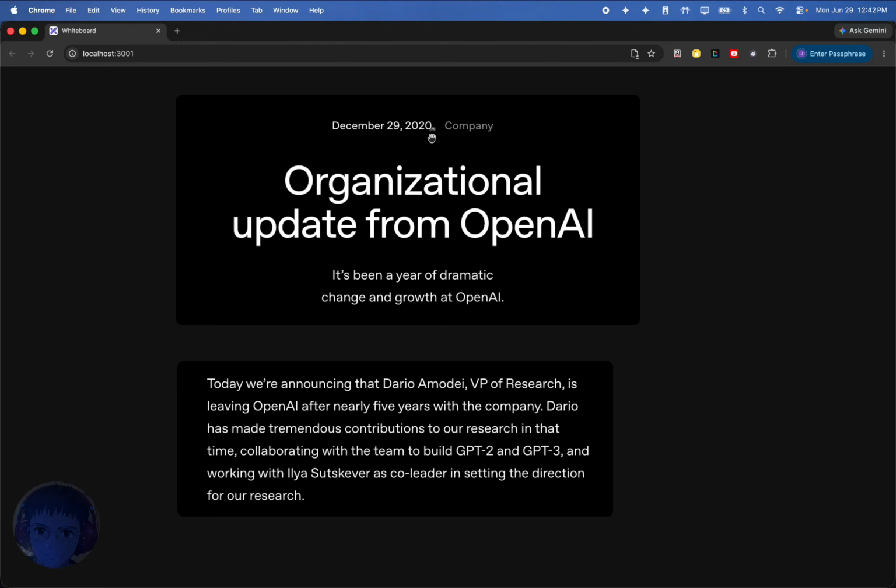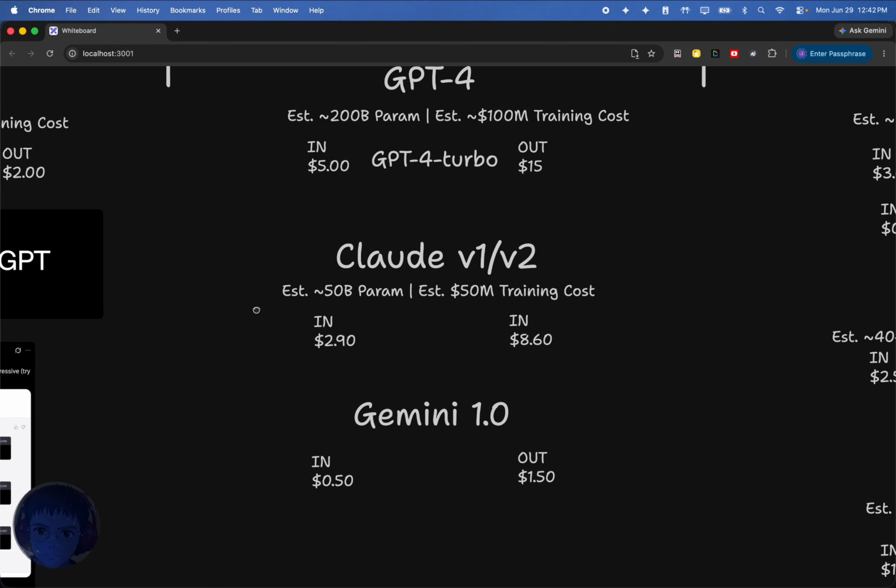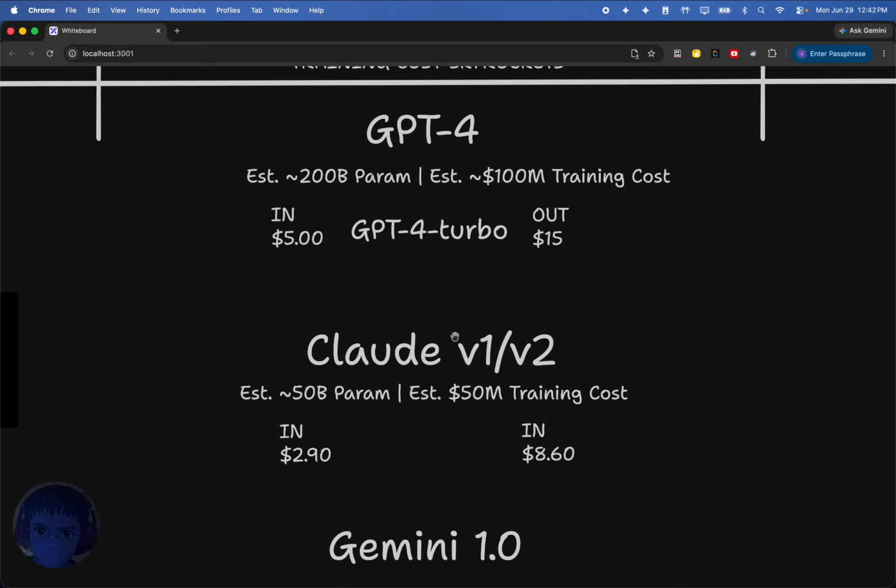So this is 2020. This is a few years before it really started to come to fruition. He did work on GPT-2 and GPT-3, and then fast forwarding to where we were talking about today, 2023, that is the year when Claude V1 and V2 came out. Now, Claude V1 and V2, this is the point where you realized this is a competition.